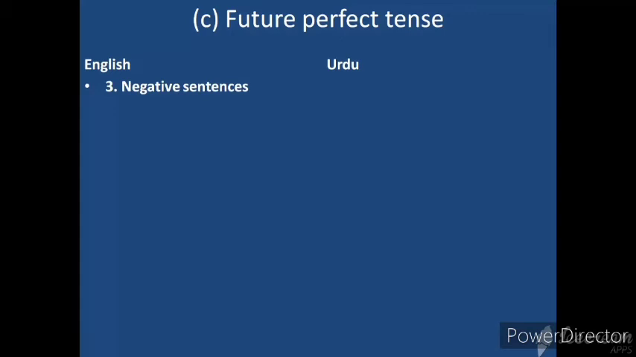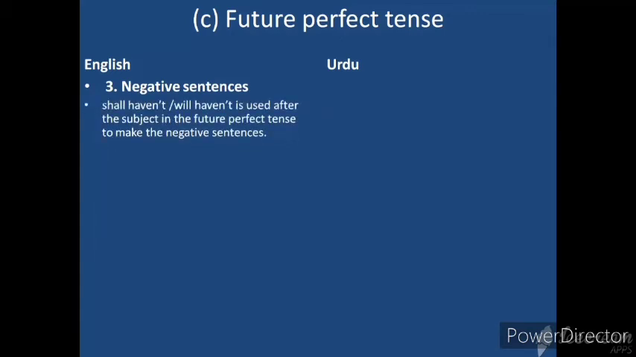Negative sentences in future perfect tense. Shall not have or will not have is used after the subject in the future perfect tense to make negative sentences. I shall not have arisen the water.